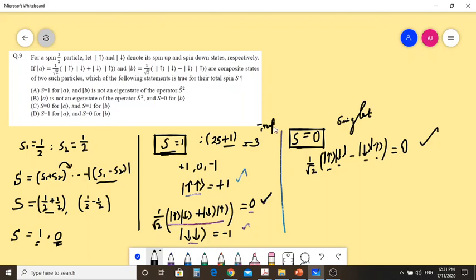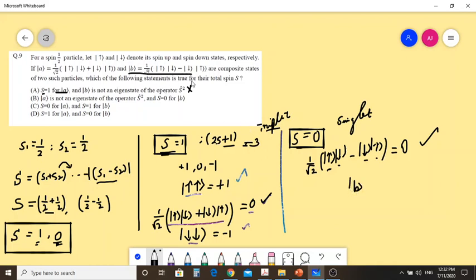Now we can answer our question. The capital S represents the total spin state of the 2 electron system. Now what is the answer? S equal to 1 for A, yes, that is right, and B is not an eigenstate of the operator. No, this is not right. It is the eigenstate of the operator S square, with S equal to 1 for A, but S equal to 0 for B. Here you look at this B state, it's given in the question.